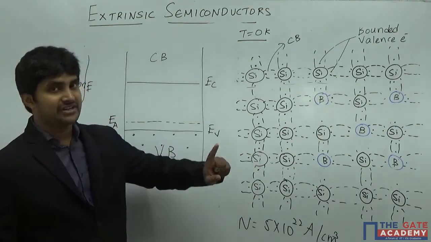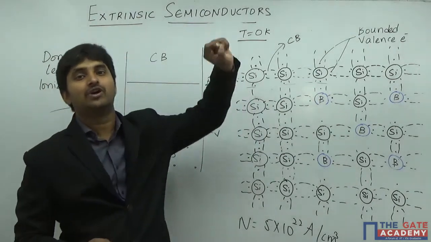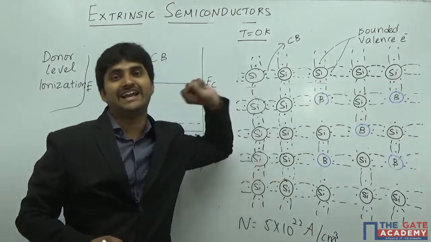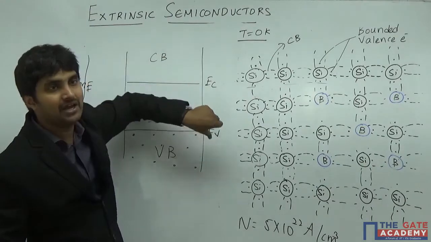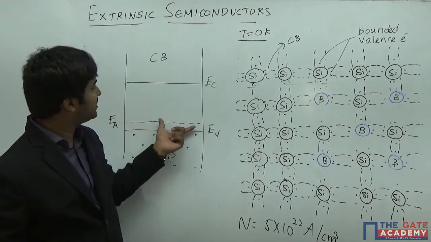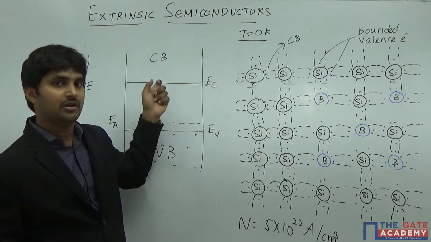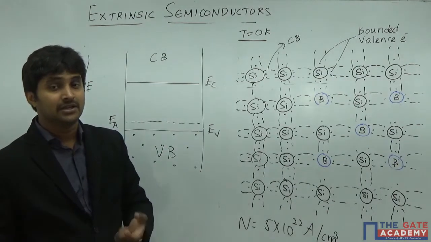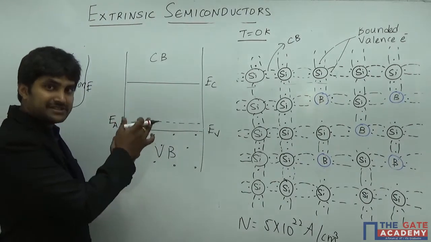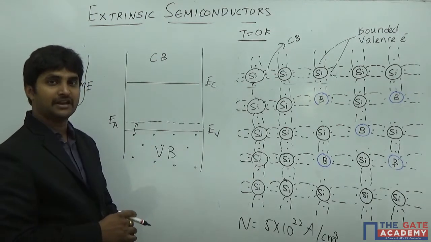Now the acceptor energy level is drawn for a very basic reason, that boron has an affinity to accept an electron. So whatever electron that particular boron is going to get inside is going to be present in the acceptor energy level. You could get a doubt: why are we drawing the acceptor energy level very close to the valence band? Why not in the middle, or near the conduction band just like the donor energy level? The reason is that only the electrons which are present in the valence band are going to move into the acceptor energy level.